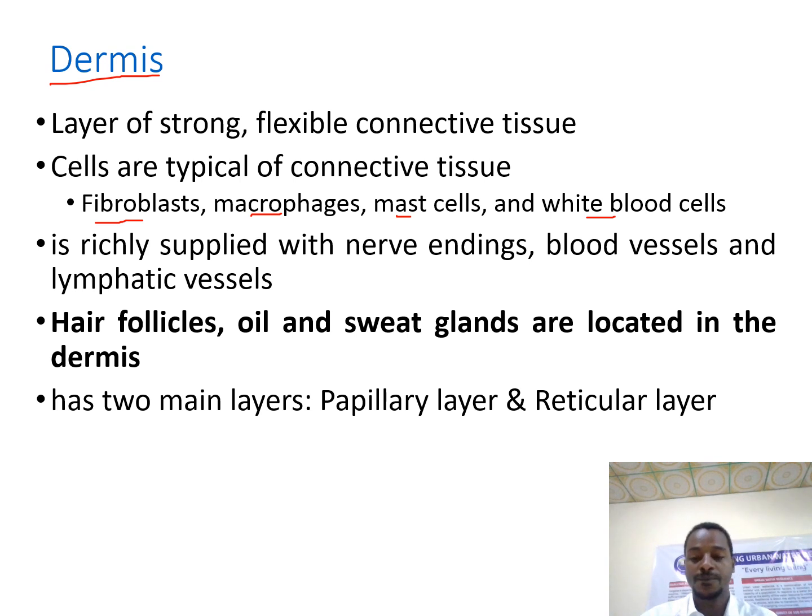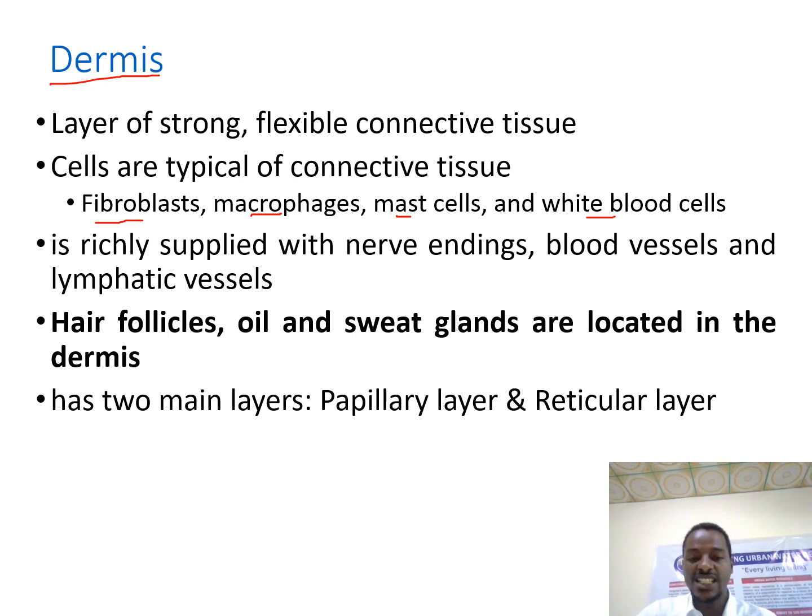We said that the epidermis is avascular and the dermis is highly vascularized, to support the blood supply and nutrient provision to the avascular epidermis by diffusion. The derivatives of the skin, like hair follicles, oil glands and sweat glands, are derived from the epidermis, but anatomically they are located within the dermis.